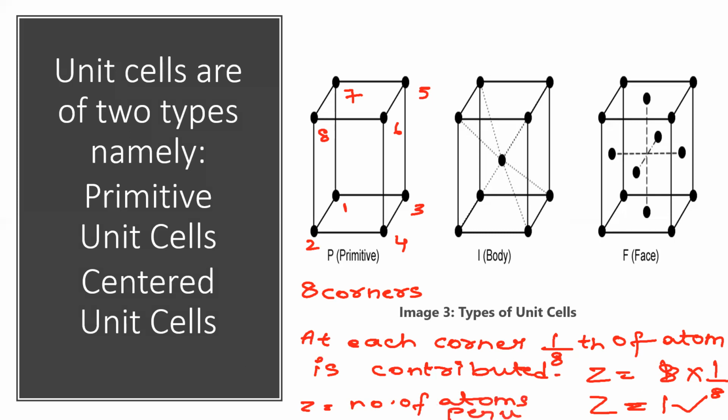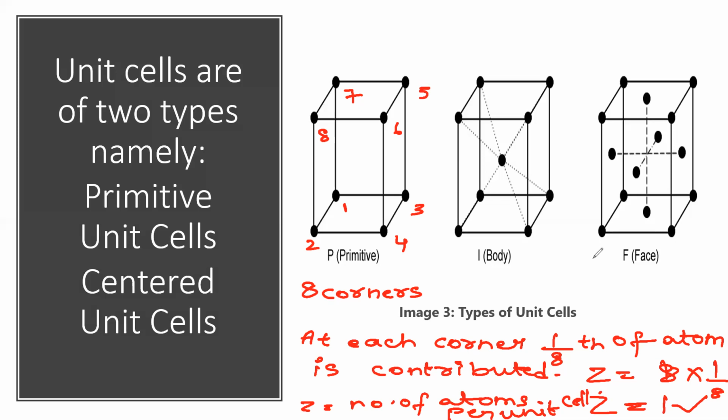Please note down, all of you. This is very, very important. Z is equal to number of atoms per unit cell. So this is called a simple unit cell or primitive unit cell. What is this primitive unit cell consisting of? It contains 8 corners, as mentioned in the diagram also. 1, 2, 3, 4, 5, 6, 7, 8 corners. No face centers, no body centers. Simply it contains only 8 corners. Here all the atoms will occupy only corners, not anywhere else in the unit cell.